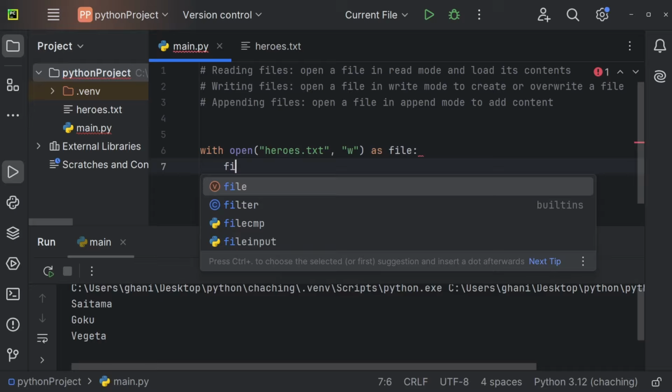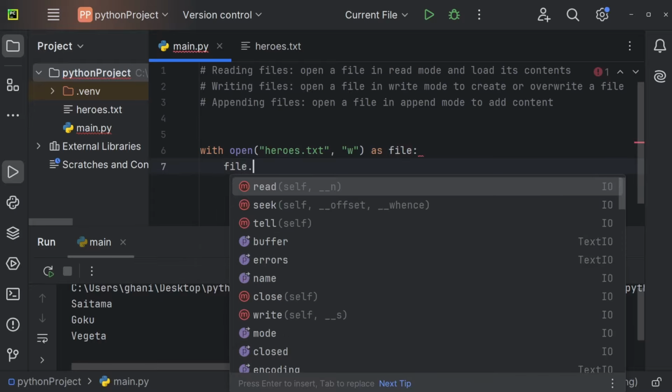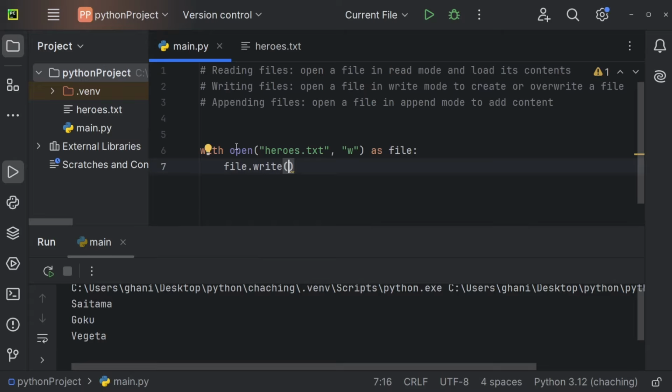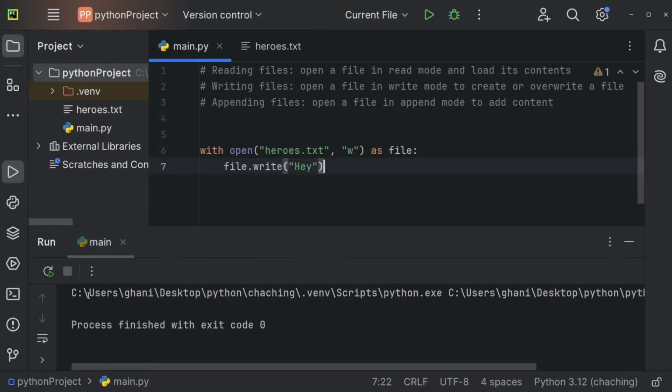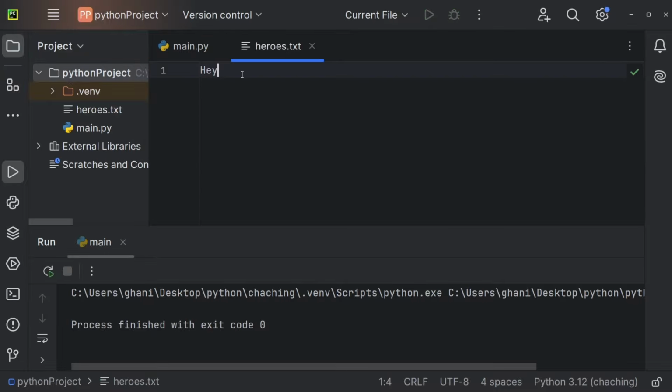And now we can use file dot followed by the write method in this case because we are writing to the file. So file.write. And now we can, within those brackets, define the text. So maybe we'll just add hey right here. Let me execute this. And you can see we're not seeing anything in the console because we didn't print anything. But if we now go to our heroes.txt, you can see that we only have hey right here. And we're also not seeing our heroes anymore.